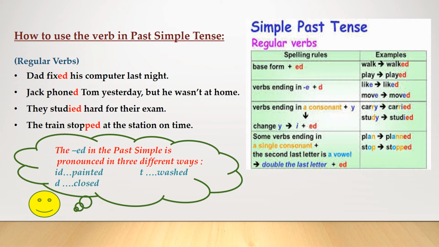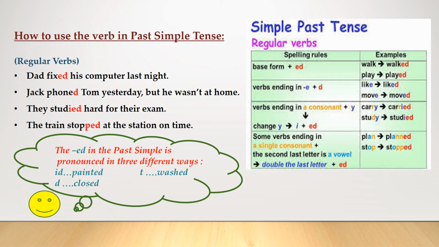We also add K to a base form ending in C. For example, the verb panic, it ends with C, so we add the letter K, P-A-N-I-C-K, and then plus the ending of the past, ed.